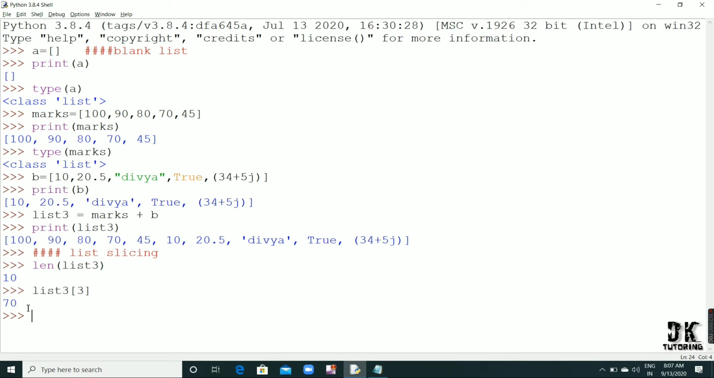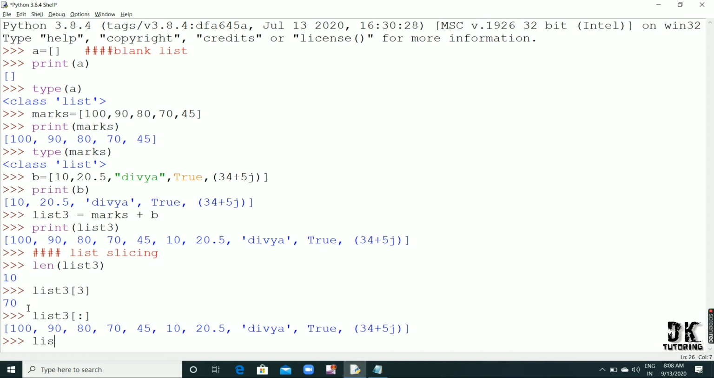In the same way as a string works, this list also works. So all the indexes will be your single element. Okay, so if I take here list 3 of colon, so what it will do, you can see, it will simply print all the data from this list 3.